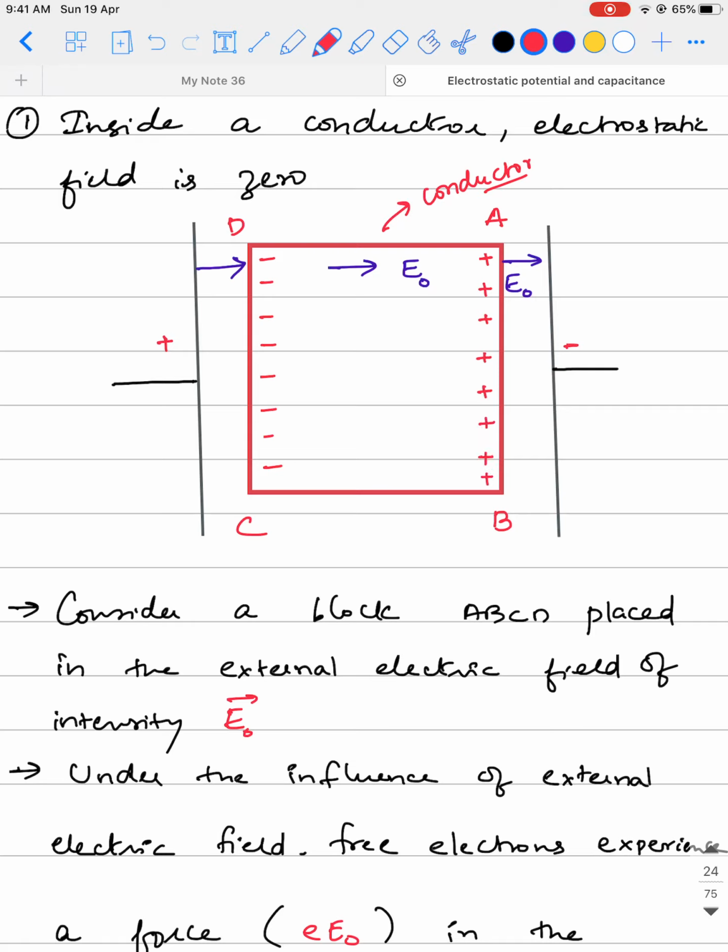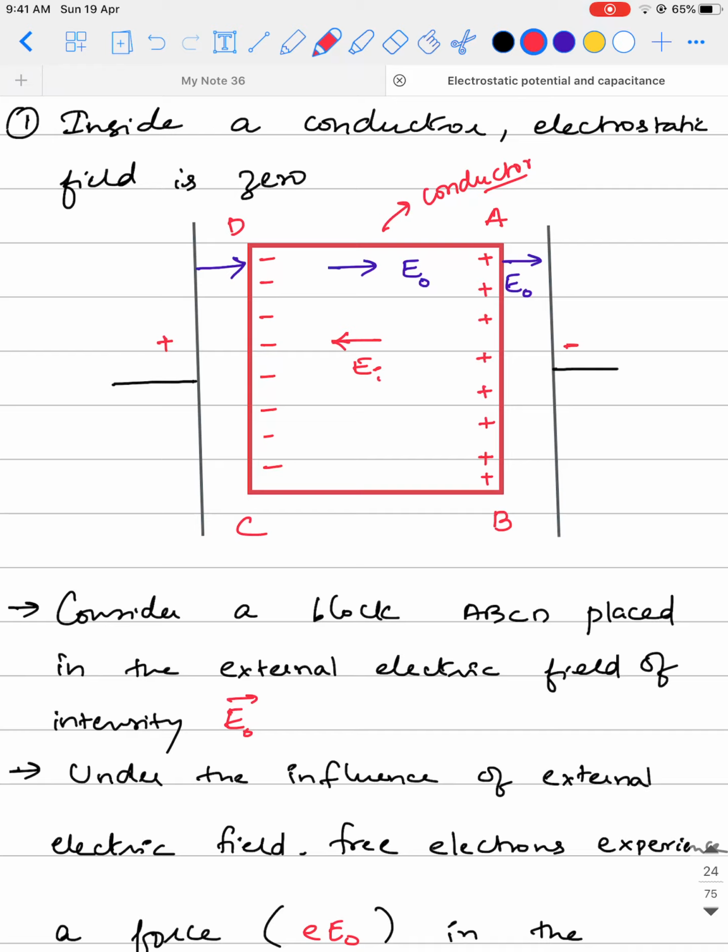So what has happened is, in the previous case, the electrons were scattered throughout. But now, due to the external electric field, there is an aligned pattern according to which the electrons are placing themselves across the end CD. So if this is happening, a small potential difference is created, because at AB there is only positive charge, at CD there is only negative charge, and in between it is going to be hollow. Now due to the positive charge at the end AB and the negative charge at the end CD, there will be an induced electric field which is generated in the opposite direction.